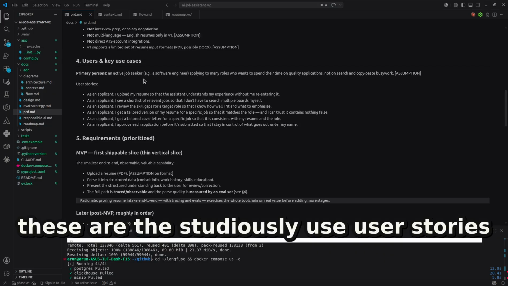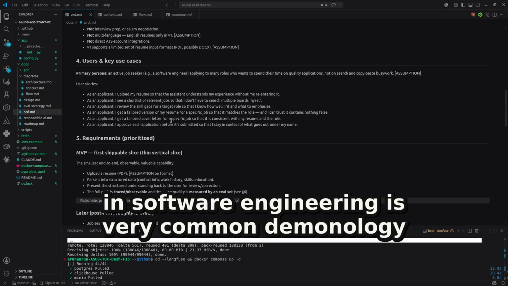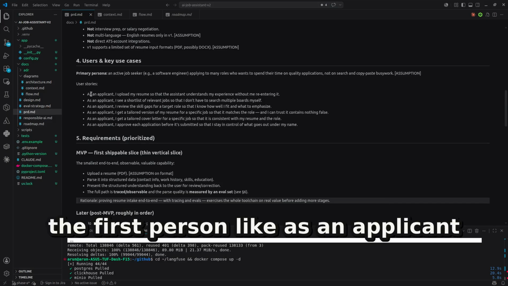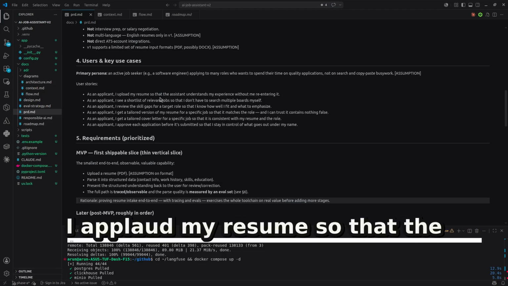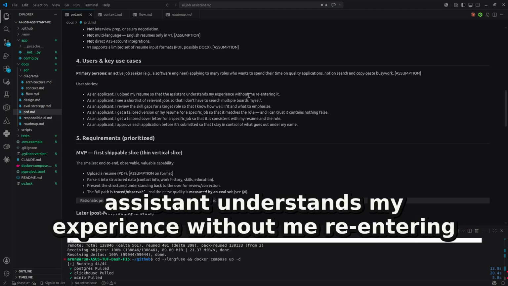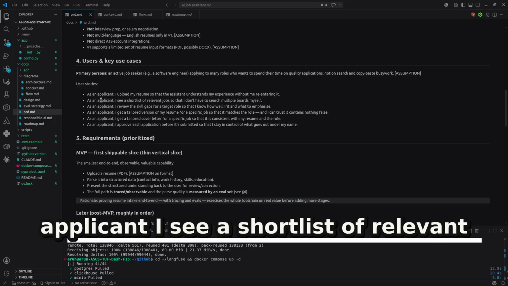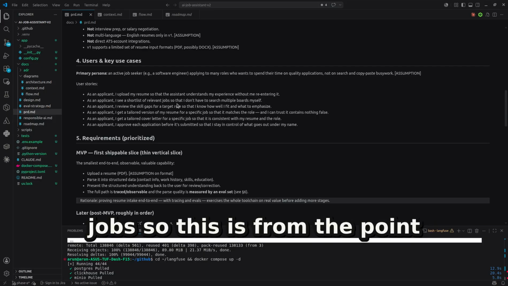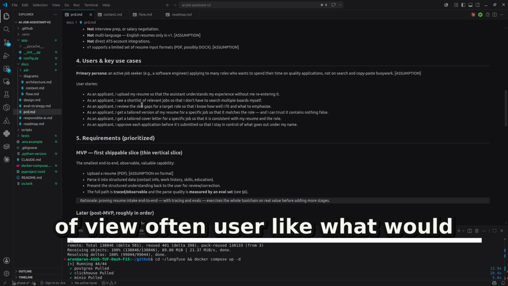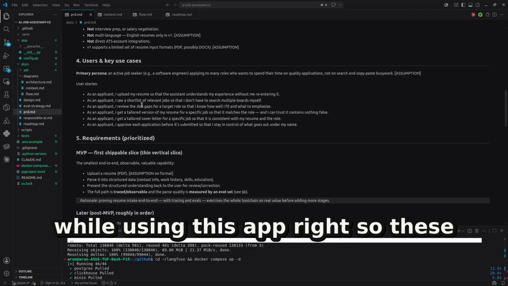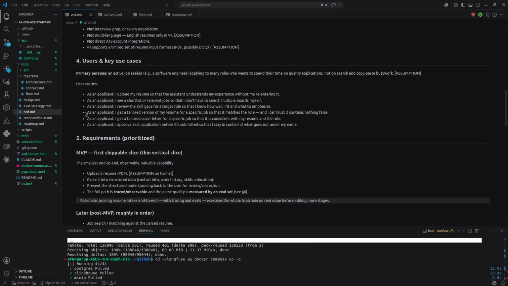These are the user stories. User stories in software engineering is a very common terminology for describing the features of the application. It goes in the first person, like, as an applicant, I upload my resume so that the assistant understands my experience without me re-entering it. And then the next is, as an applicant, I see a short list of relevant jobs. So this is from the point of view of a user, like what would a user experience while using this app, right? So these are the user stories, and they convert into the features of the application.